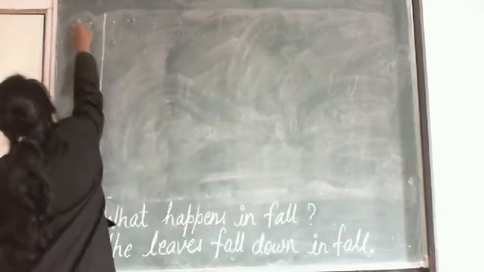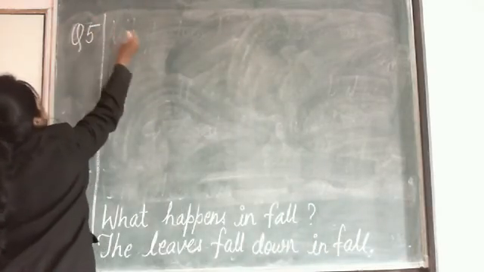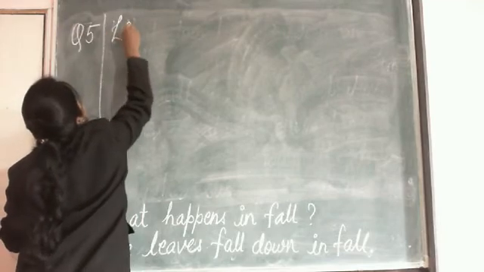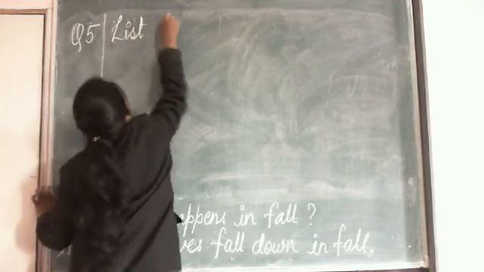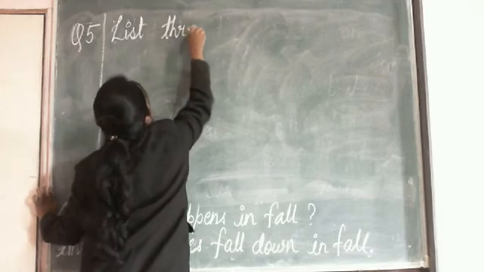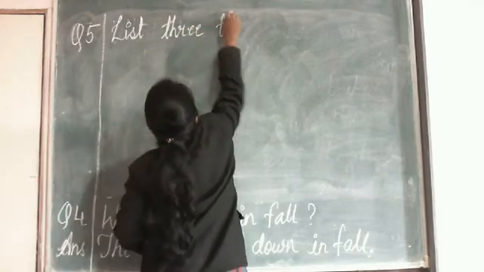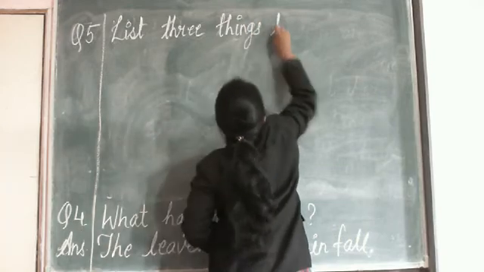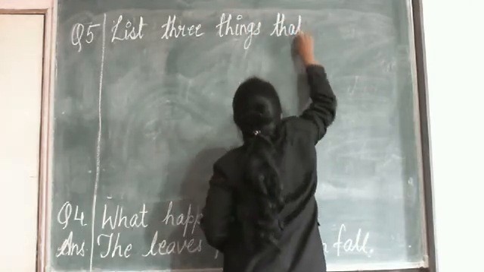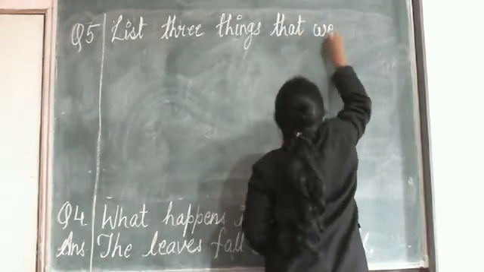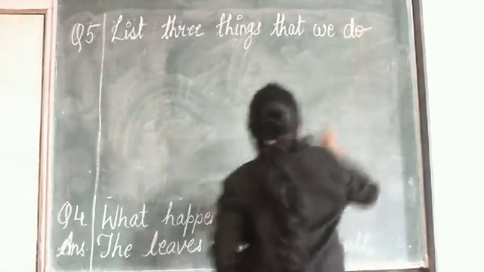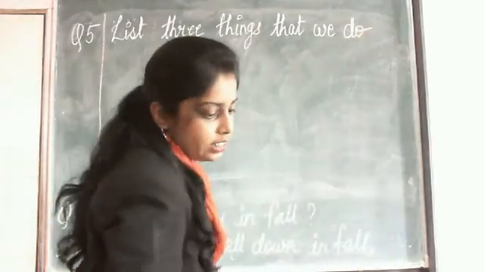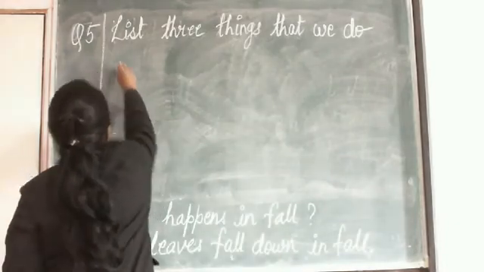Question number 5. List 3 things that we do in winter.